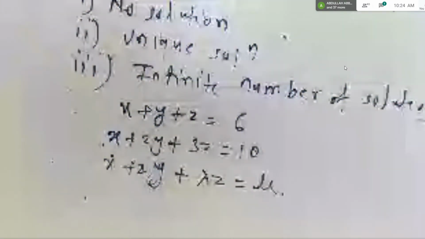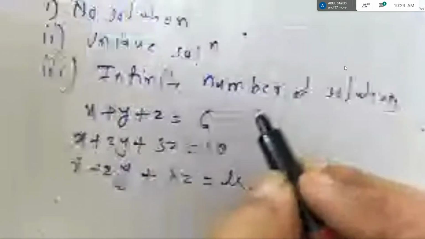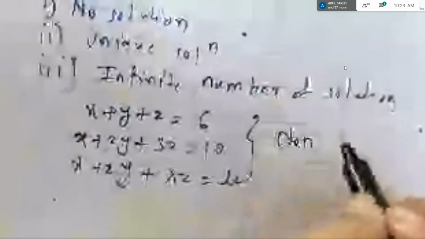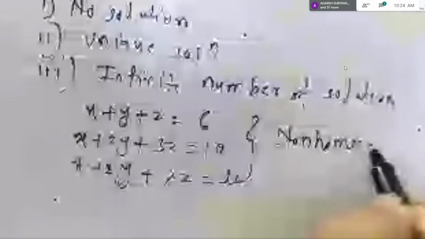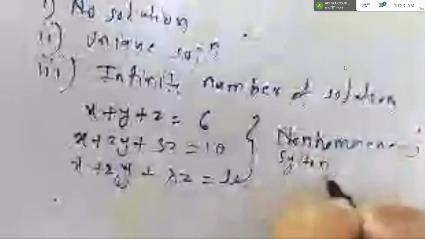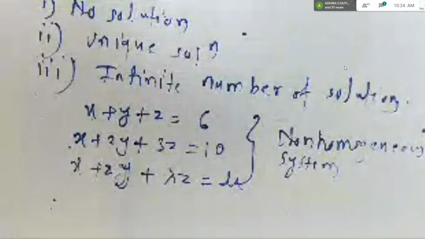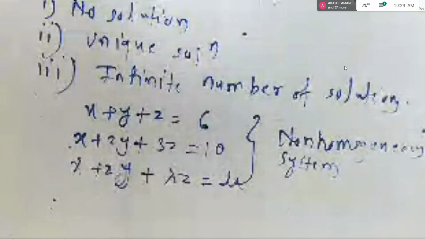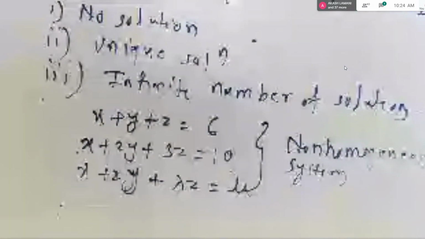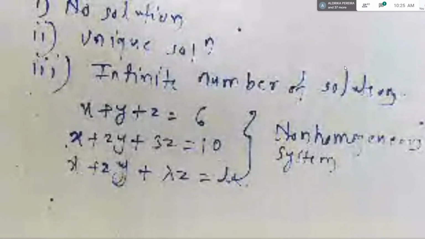No. So it goes under the previous type. So this system is a non-homogeneous system. All of you understood why? Because the right hand sides are not zeros. So it goes under the previous type if you remember.